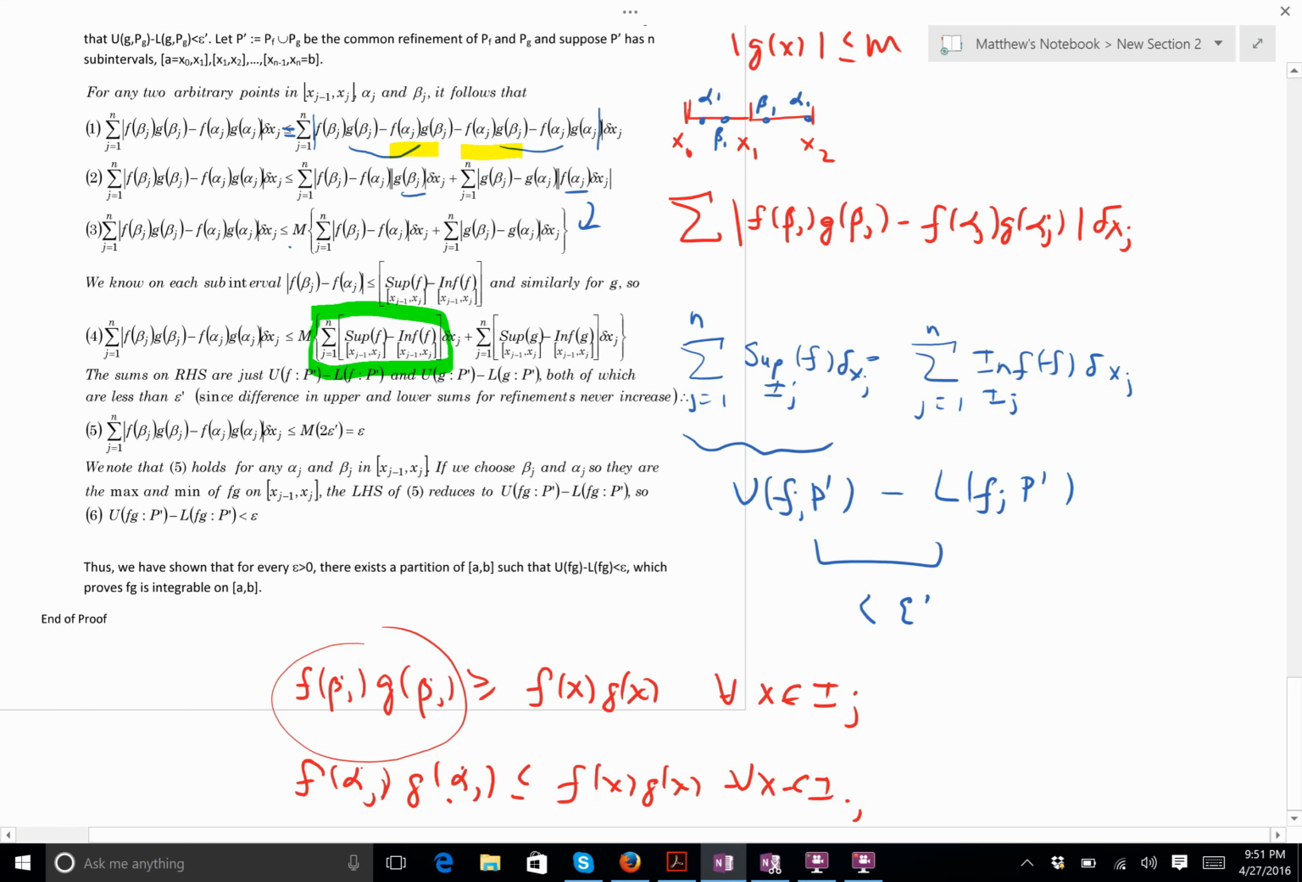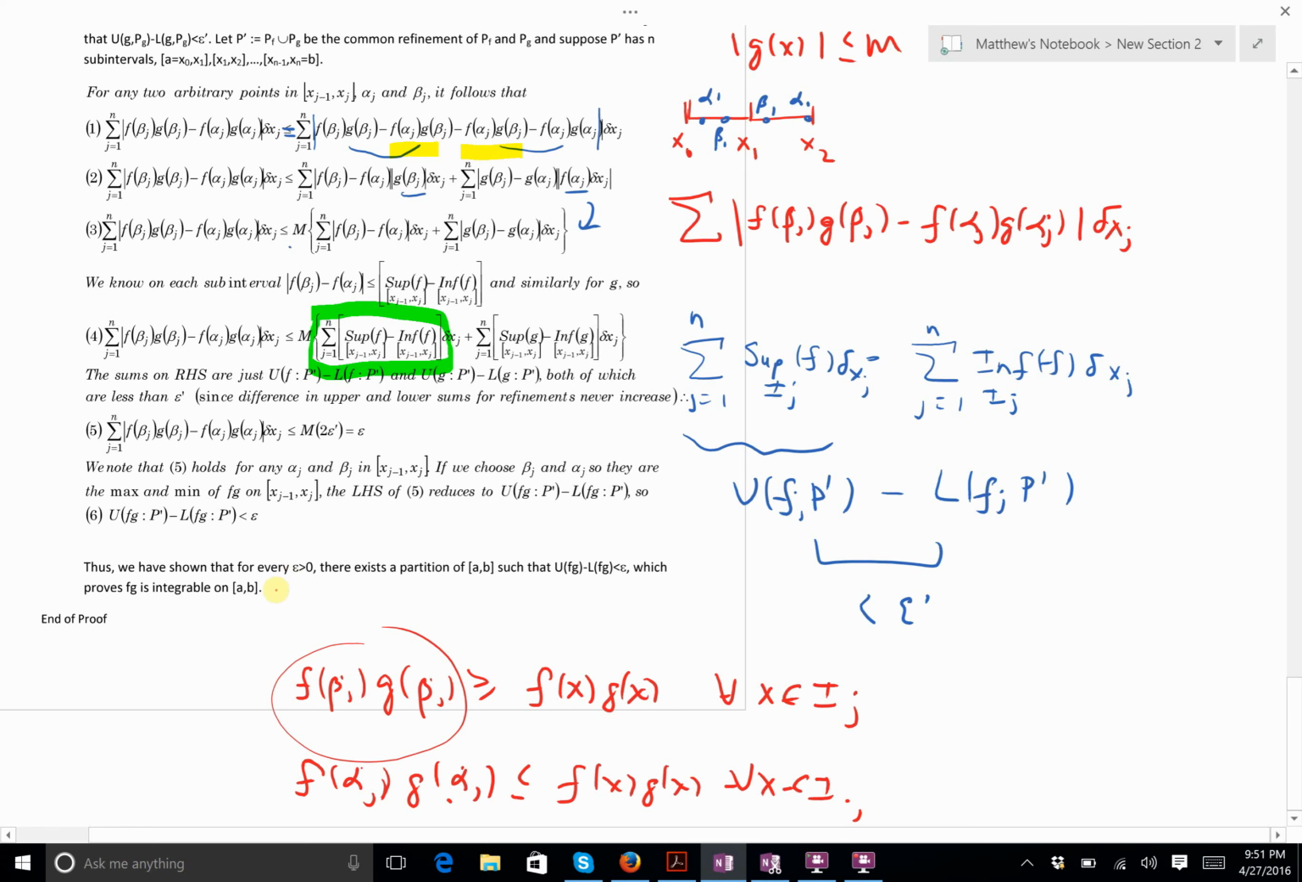Well, if that's the case, if I choose these to be the supremum on each subinterval and this to be the infimum, I'm getting this, right? And so now this becomes the upper Darboux sum of the product on that partition minus the lower Darboux sum on that partition. And this becomes less than epsilon. Since it's true for every two points I choose, I'm going to choose this to make this the maximum, this to make this the minimum. That'll make that the upper sum, that'll make that the lower sum, and I get my result.